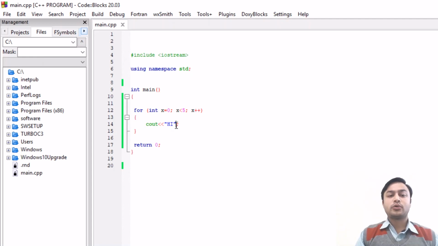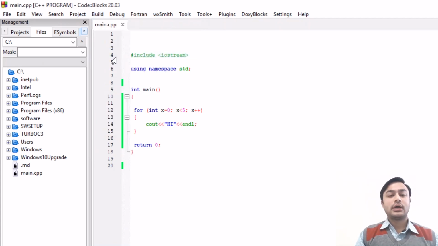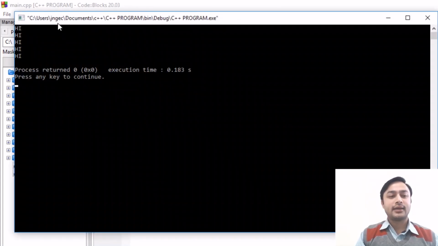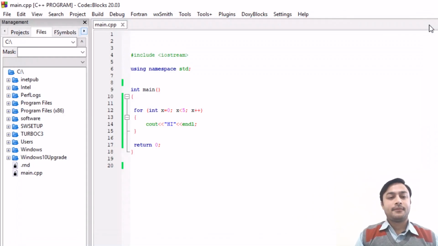If you don't want to use \n, you can use endl here. Build this program and run this program. You will see that again the message hi is printed on the next line, hi, hi, hi, hi, hi. So this is a for loop. If you want to print any instruction, any message again and again till the condition is true.